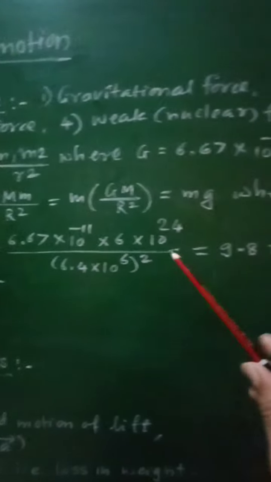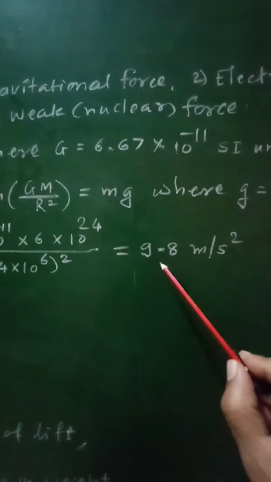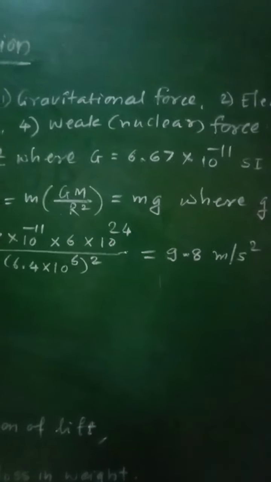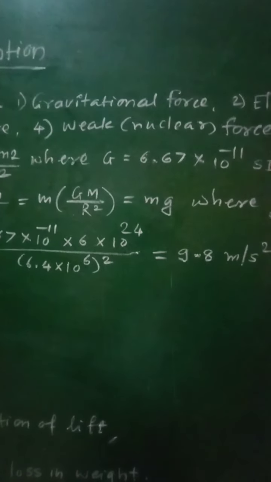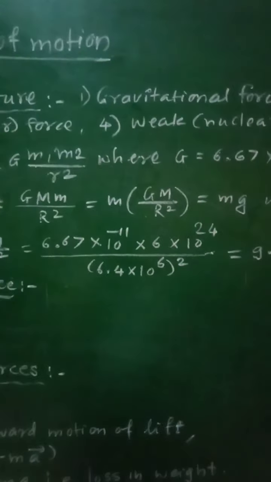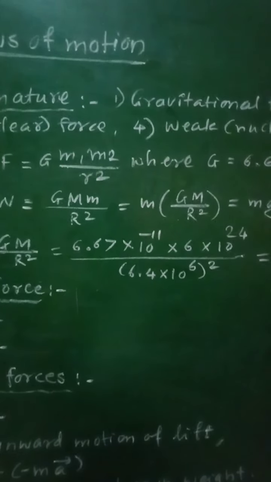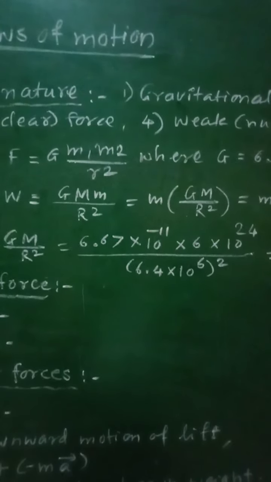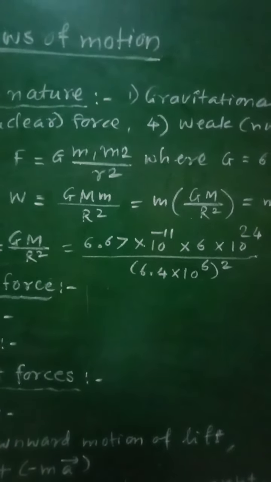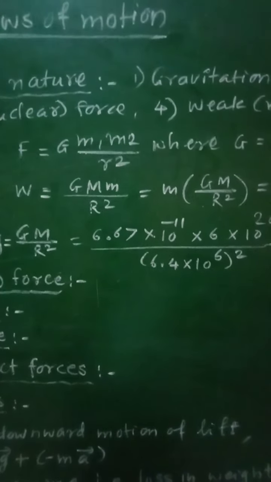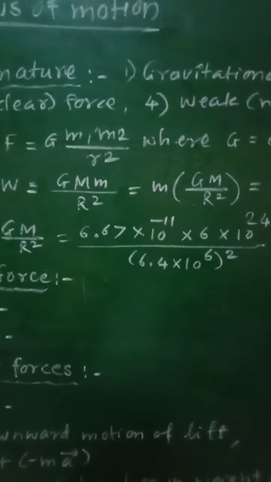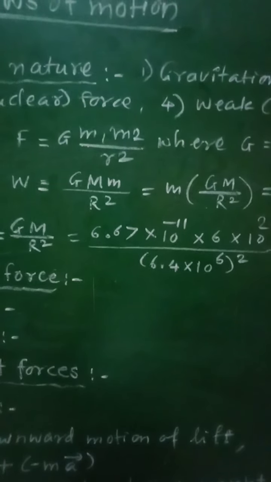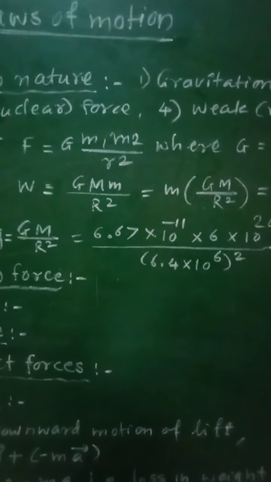Simplifying this, we will get the value of small g, that is equal to 9.8 meter per second square. So this value represents 9.8 meter per second square as the value of acceleration due to gravity, that is small g. Now all individual bodies also exert gravitational force on each other. So if you consider any two bodies in the universe, there will be gravitational force between them, but this force is too small compared to that exerted by the earth.